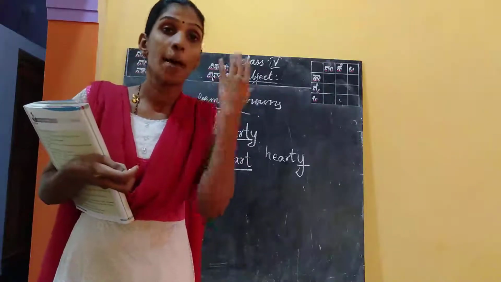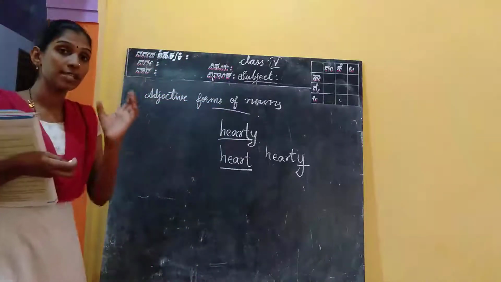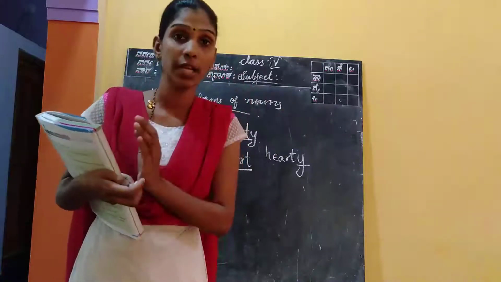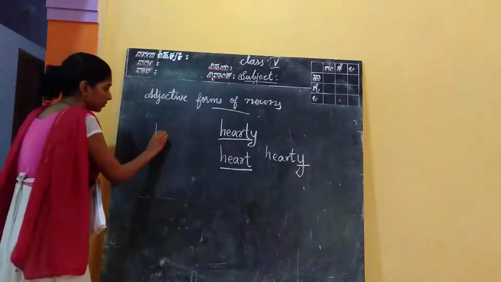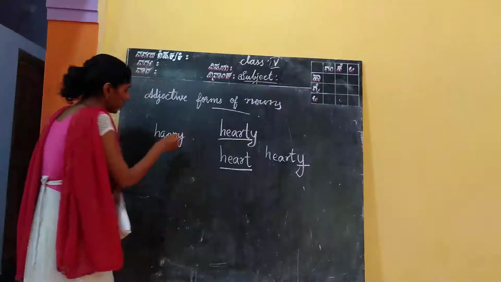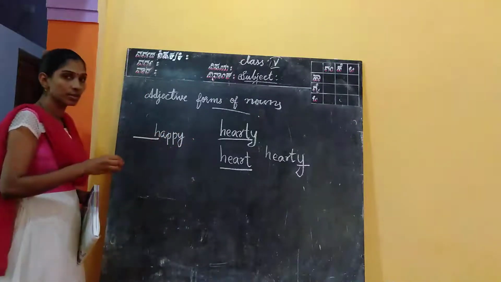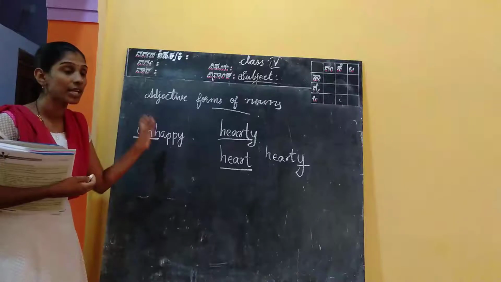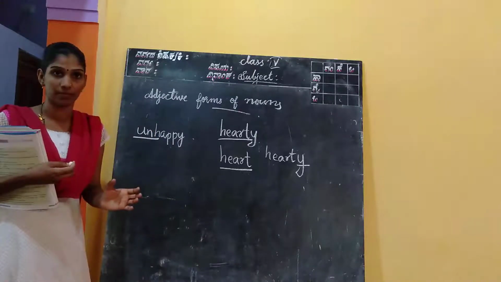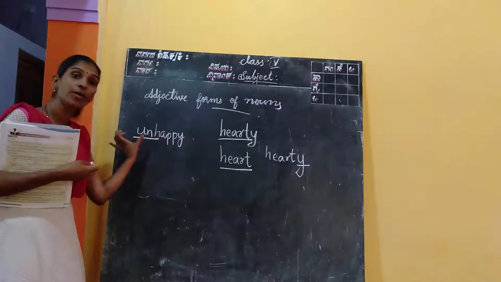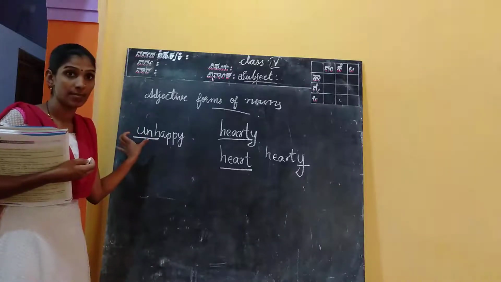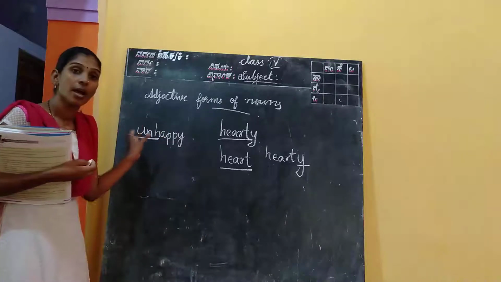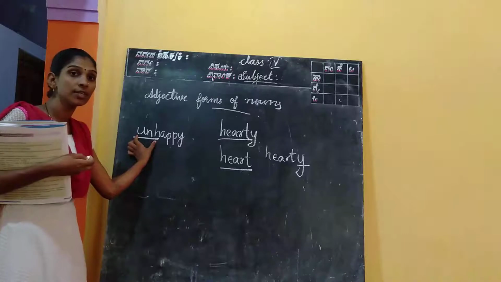Here, for example, do you know what a suffix and a prefix are? Prefix means we add one or two letters before a word. For example, happy. Happy is a word. If we add un before this word, we get the word unhappy. This is a prefix. Before a word we add letters, making a new word. That is a prefix.